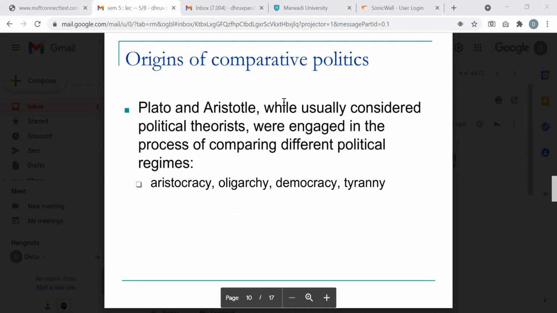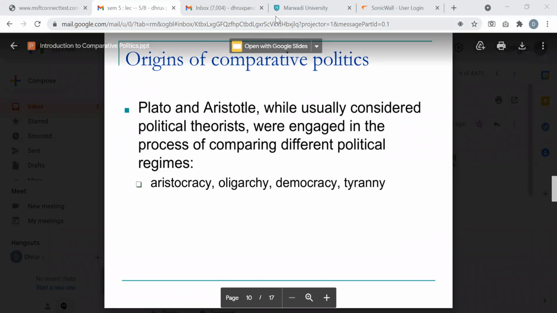The third part, actually, origins of comparative politics. That's how comparisons already started in the history of political theory. Deekshita, are you there? Yes, sir. Can you read this, please?